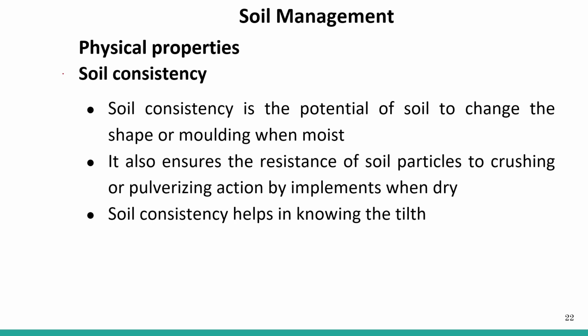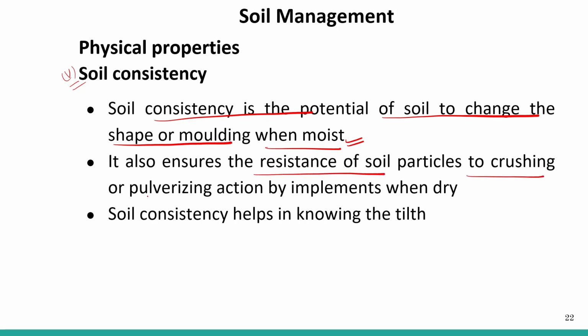Soil consistency, next, the fifth one, is soil consistency. The soil consistency is the potential of the soil to change the shape or molding when moist. It also ensures the resistance of soil particles to crushing or pulverizing action by the implements when dry. So the soil consistency is how the soil changes its shape or molds when it gets moist.